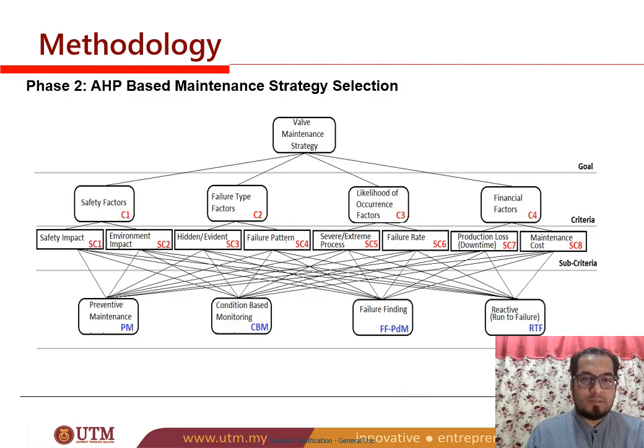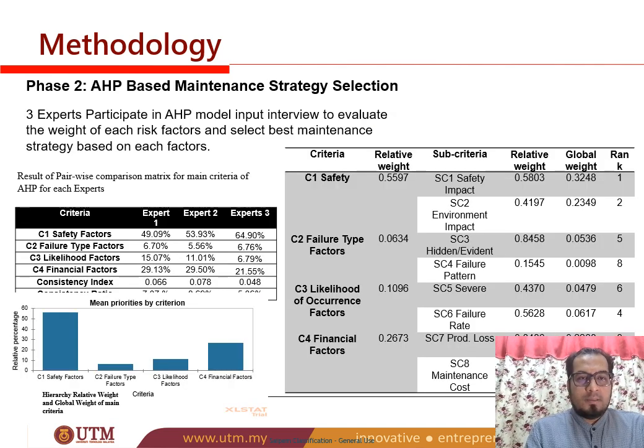Okay, the second phase is to develop an AHP-based maintenance strategy selection based on the 8 risk criteria that we selected in the previous phase: safety impact, environmental impact, hidden failure, failure pattern, severity of process, failure rate, production loss, and maintenance costs. And the maintenance strategies are preventive maintenance, condition-based monitoring, failure finding, and reactive or run to failure. 3 experts were interviewed and participated in the AHP model input interview to evaluate the weight of each risk factor and select the best maintenance strategy for each factor.